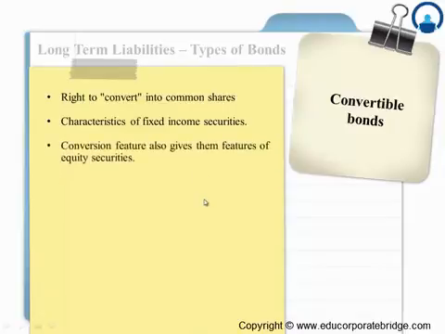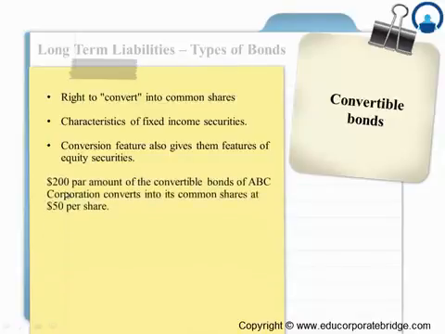However, if they convert, these bonds will cease to exist and they will exhibit the features of a regular equity security. So an example here could be something like a $200 par bond of convertible bonds of ABC Corporation that converts into its common shares at $50 per share. So as you can see, you have issued $200 par amount of convertible bonds, and each bond will convert into how many shares? They will convert into 4 shares. So we'll call this a 4:1 bond. So these are the typical characteristics of a convertible bond.